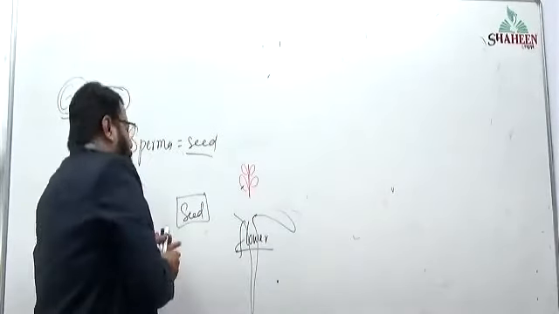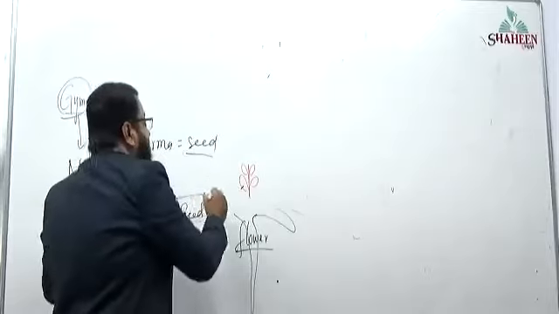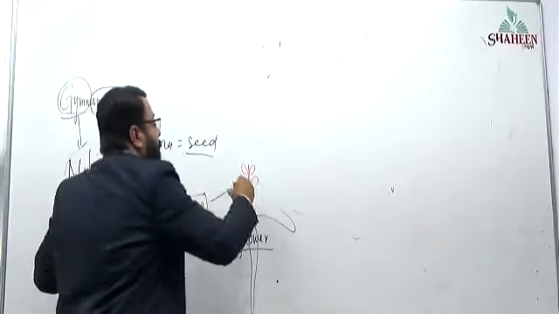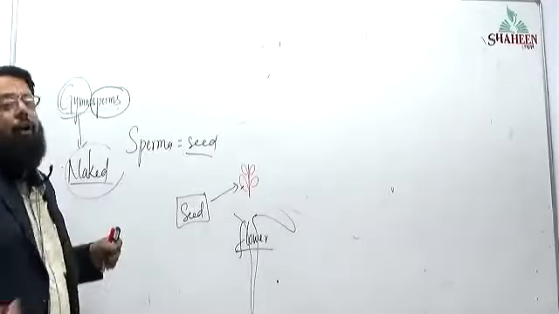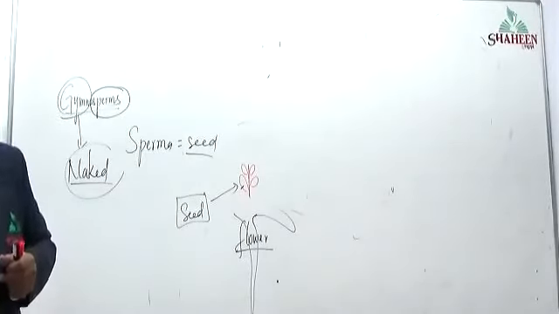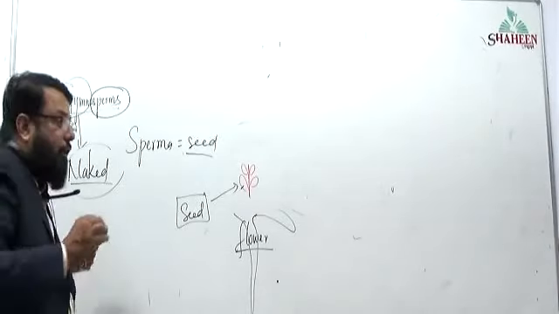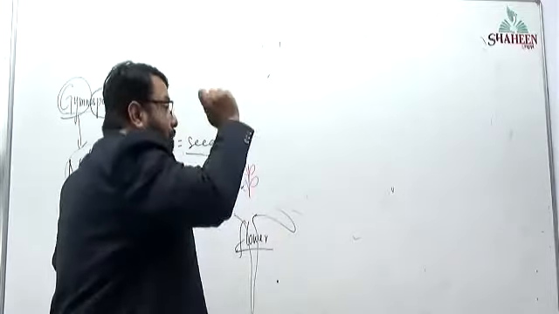Only seeds are there, so seeds are exposed and without any covering. Naked seeded plants. The seeds that develop post fertilization from the ovule are going to be naked.